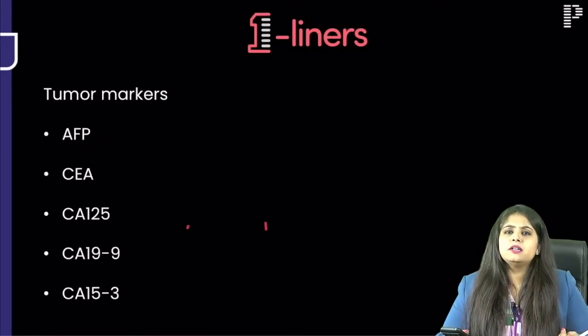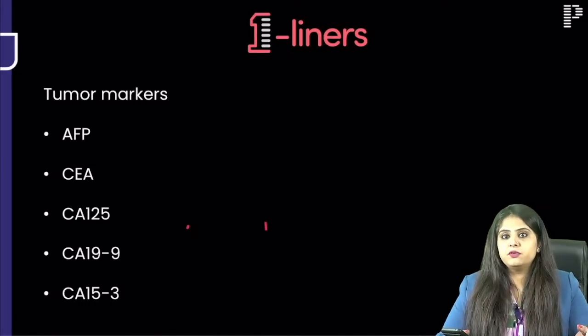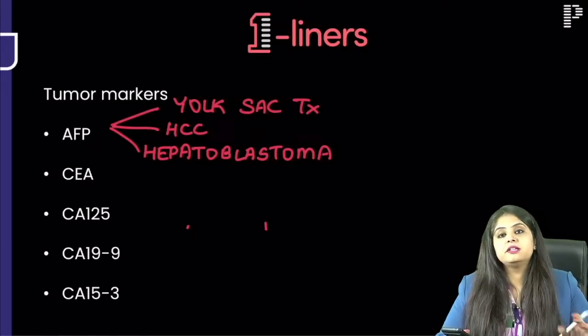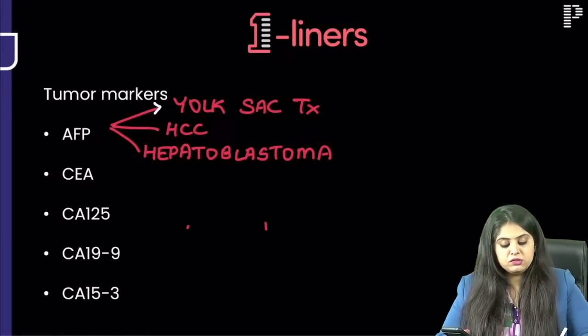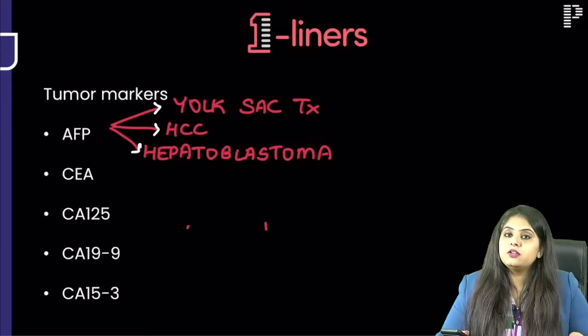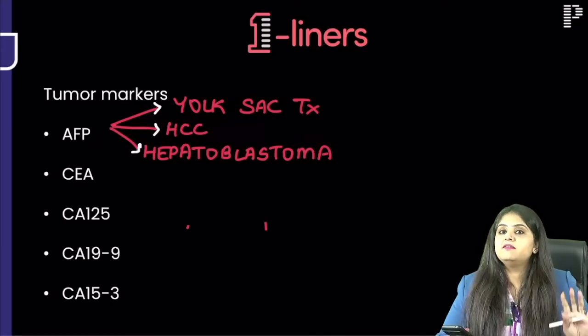You know one tumor marker question has to come. I think 4 tumor markers will come because it will come most likely as a match the following. So number 1, most important, alpha fetoprotein. It obviously comes from yolk sac, so it's going to be in the yolk sac tumor. And it is going to be 2 liver tumors, that is hepatocellular carcinoma and hepatoblastoma. Remember? 2 liver tumors and 1 yolk sac tumor.